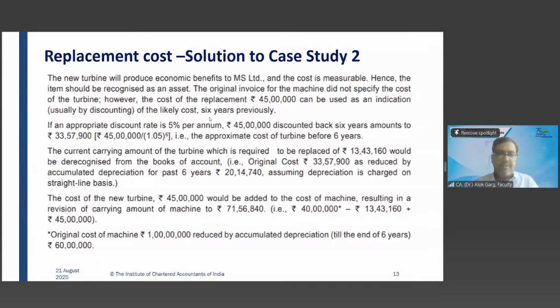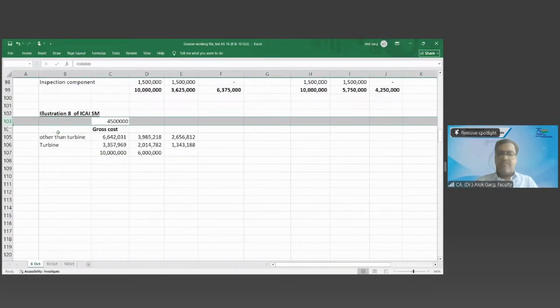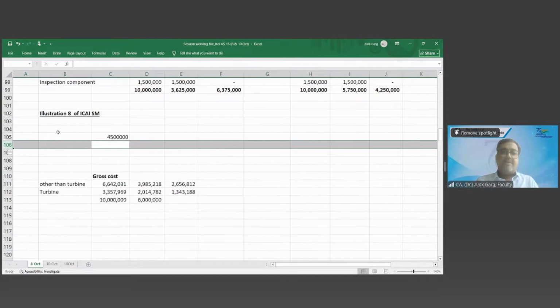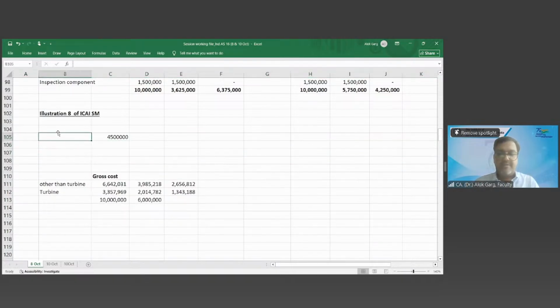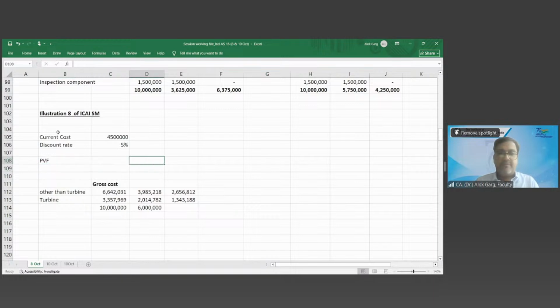So let me show you. Your 45 lakh is the new cost. 5% is the discount rate. What is your present value factor, PVF? 1 plus 5% to the power 6 years back, right? 1.34 is the discount factor.